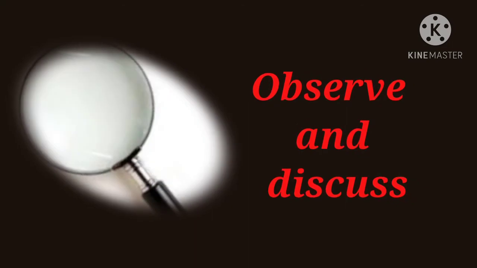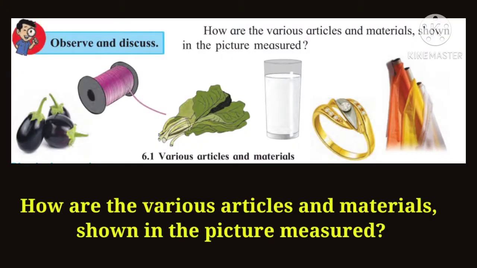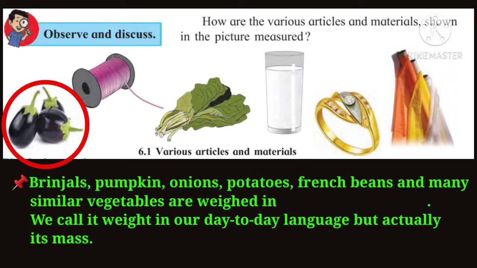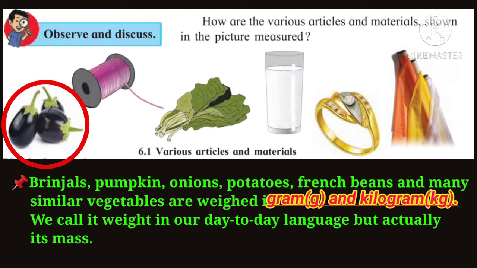Observe and discuss. How are the various articles and materials shown in the picture measured? Brinjals, pumpkin, onions, potatoes, French beans and many similar vegetables are weighed in gram and kilogram. We call it weight in our day-to-day language, but actually it's mass.